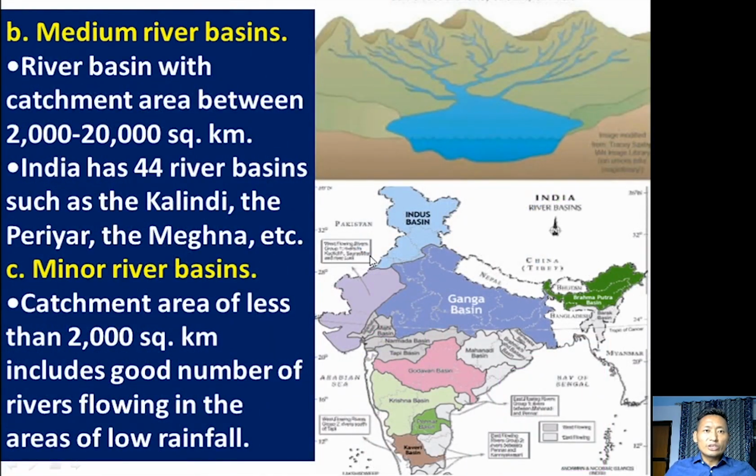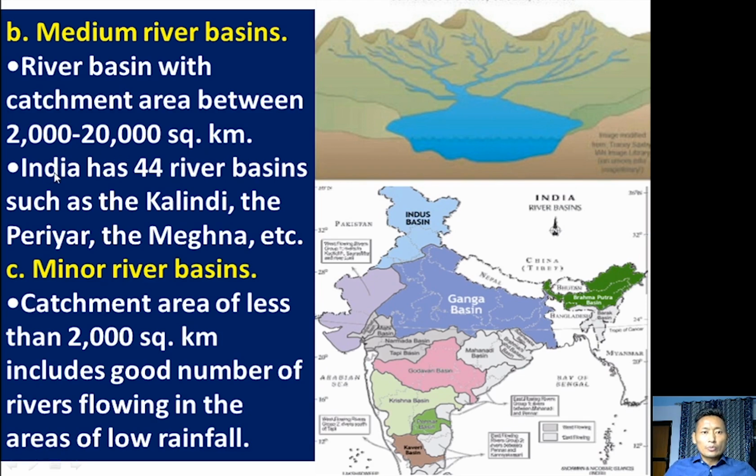Next one is medium river basin. River basin with catchment area or watershed area between 2,000 to 20,000 square kilometers. So those river systems in India which have between 2,000 to 20,000 square kilometers are categorized as medium river basins.